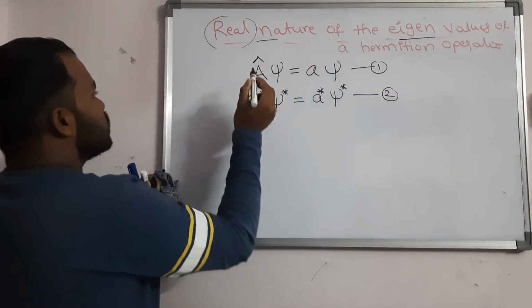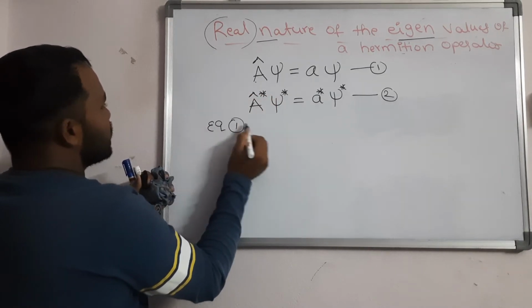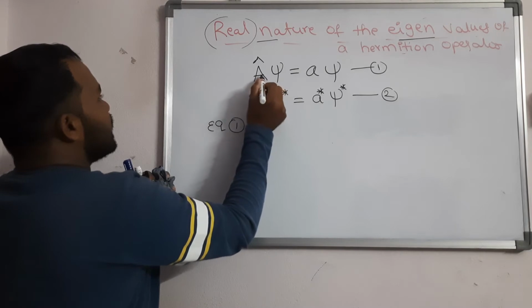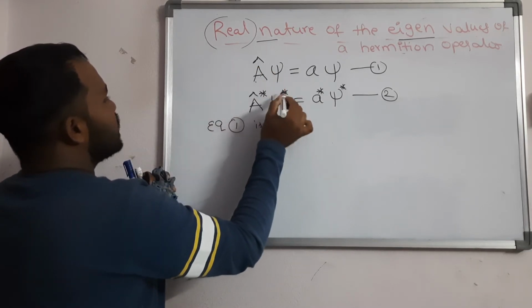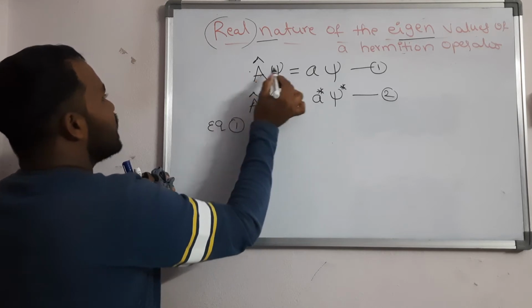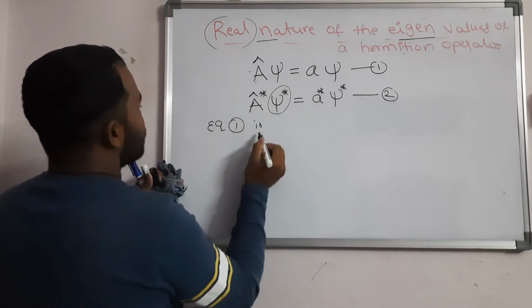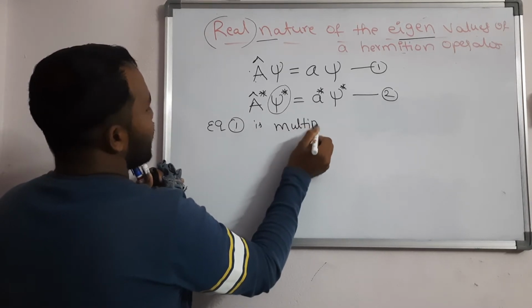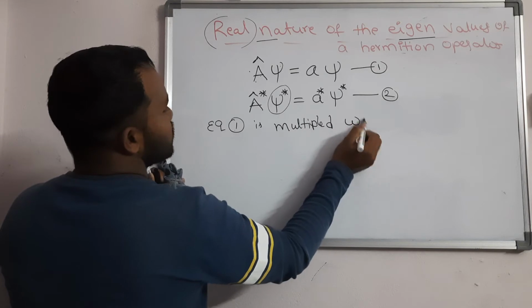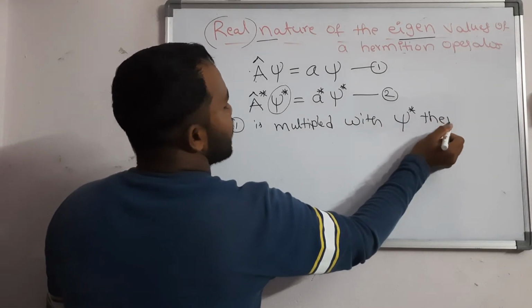So first, equation 1 is A cap psi equals a psi. Equation 1 is multiplied with psi star, then integrate.